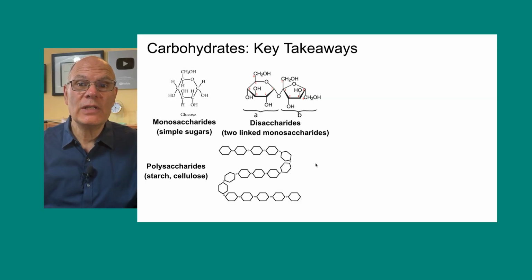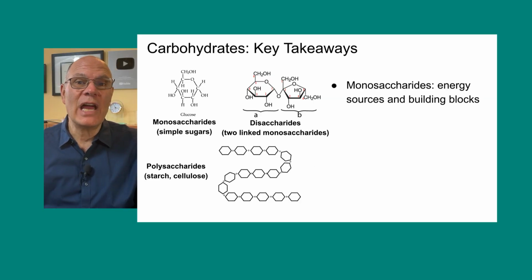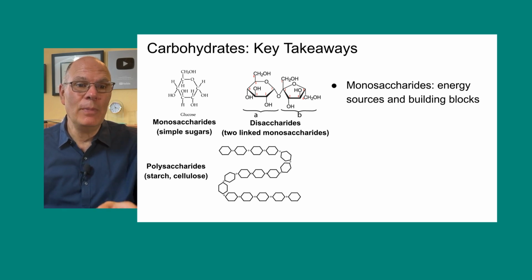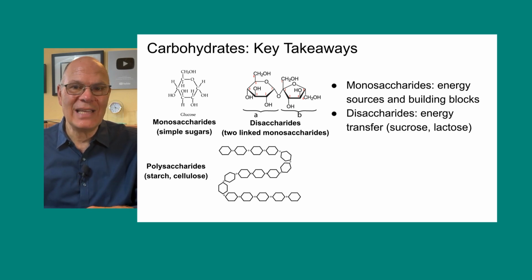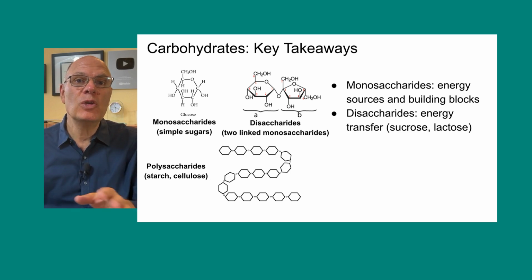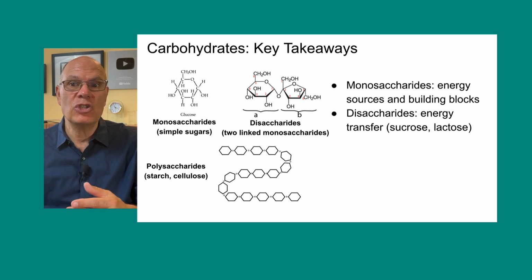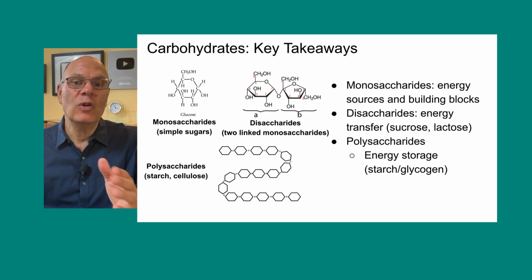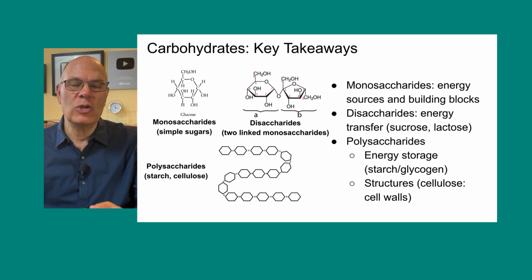So what are the key takeaways? Carbohydrates consist of monosaccharides. Those are the monomers. They're used for energy sources and building blocks. You see glucose on the far left. They also consist of disaccharides, also sugars. Those are used primarily for energy transfer. They include molecules like sucrose, cane sugar, and lactose, which is milk sugar. And there are polysaccharides. Those are used for energy storage, such as starch and glycogen, and they're used for structures. Cellulose, which is the key component of cell walls and which makes up plant fiber.